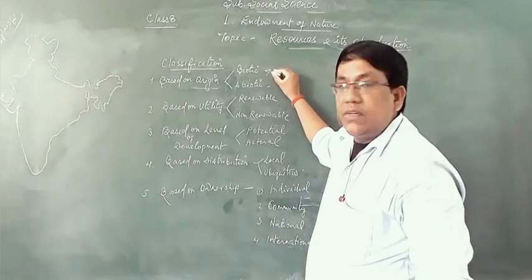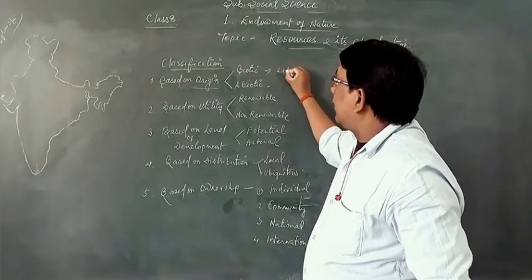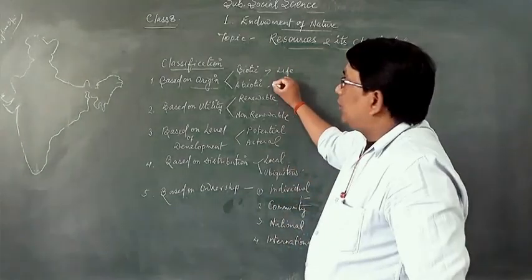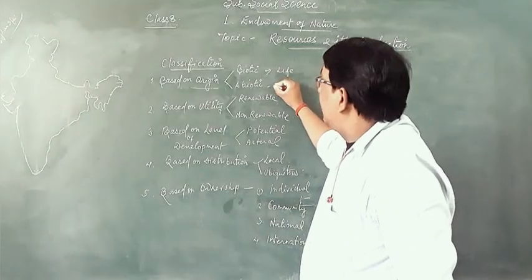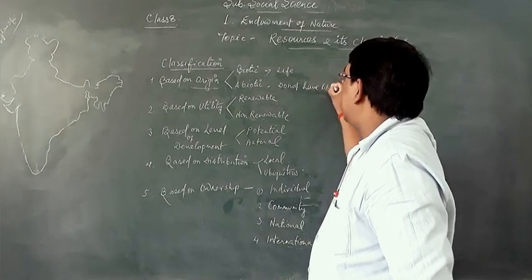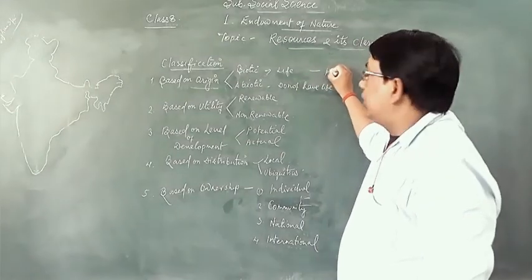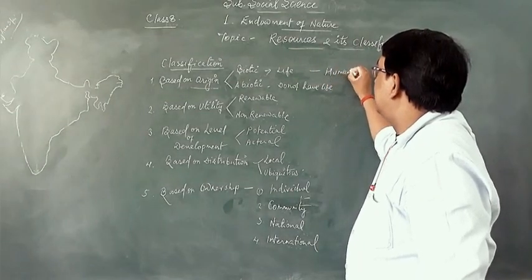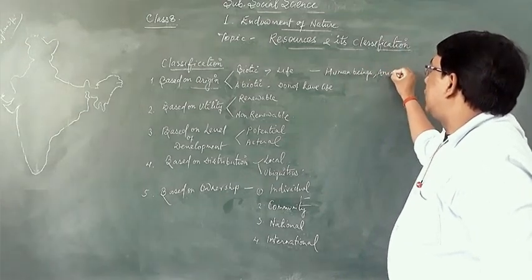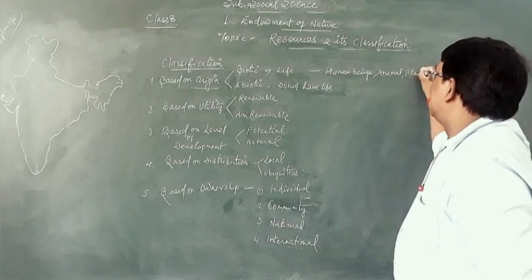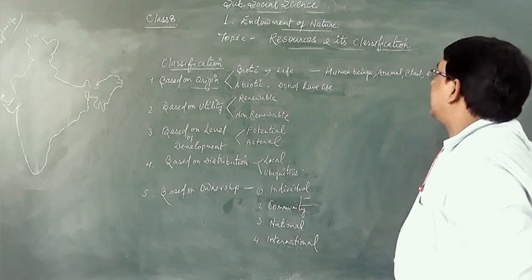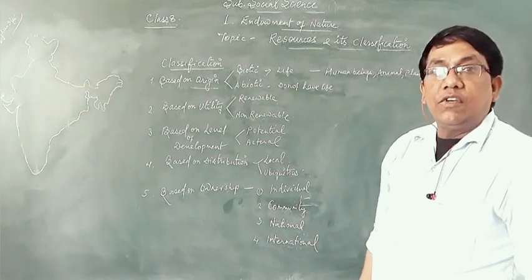Bio means life. Those resources which have life are called biotic resources, and those which do not possess life are abiotic. For example, biotic resources include human beings above all, animals, all other animals, plants, aquatic life, everyone who is living.